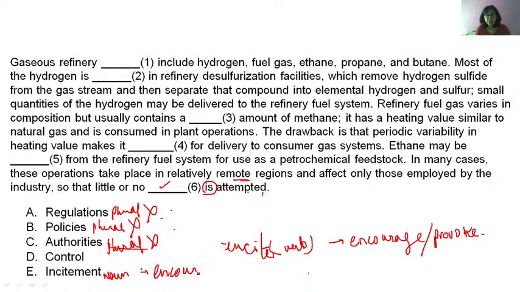Incitement means provocation, encouragement or provocation, right? So this is incorrect. This does not make any sense. Now this is the correct answer. Little or no control is attempted. What is the meaning of this? Little or no control is attempted when the operations are taking place in remote regions.